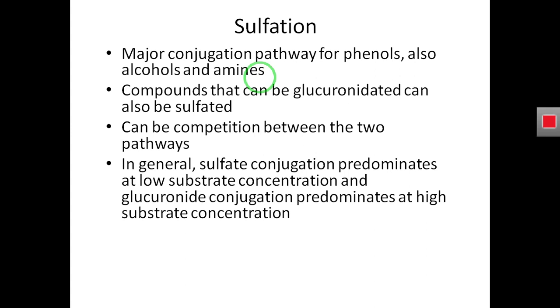So what will happen if a drug has the ability for sulfation? For example, a drug based on a phenol moiety. The drugs made up of a phenol moiety have the ability to add a sulfate group.